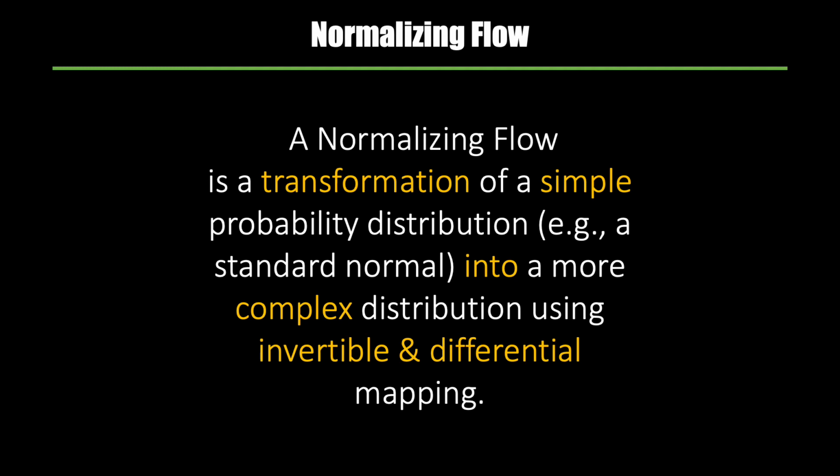Invertible because we need the inverse function to go from the sophisticated distribution to the base distribution, because we can only compute the probability on the sample that is valid for the base distribution.